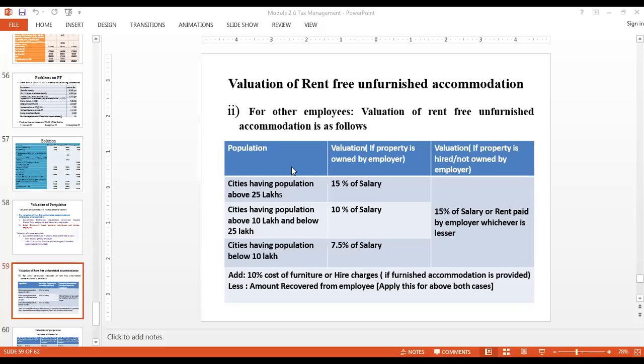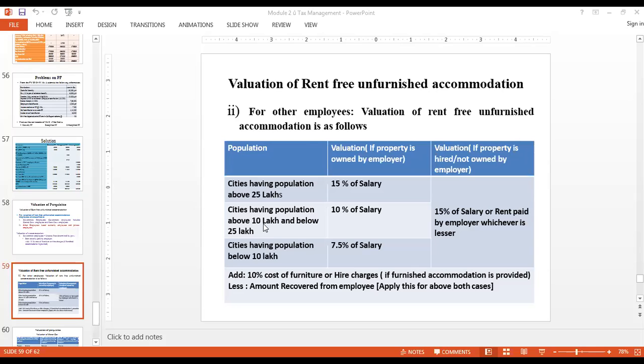If the population is about 25 lakhs, then 15% of your salary is to be considered as income for you. When is this applicable? If the property is owned by the employer. That means my employer is owning that particular house. In such case, 15% of my salary.